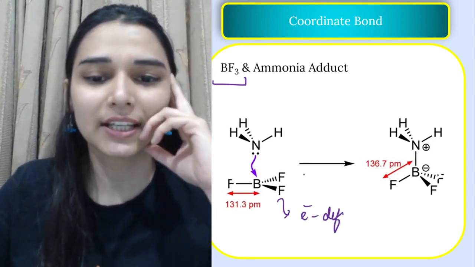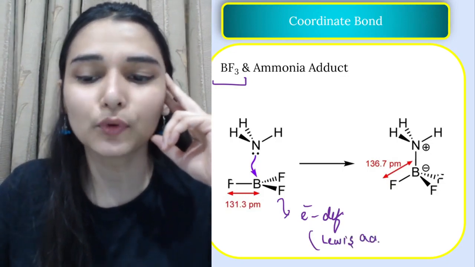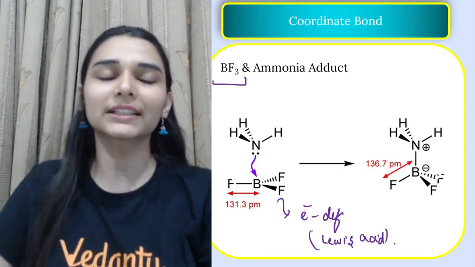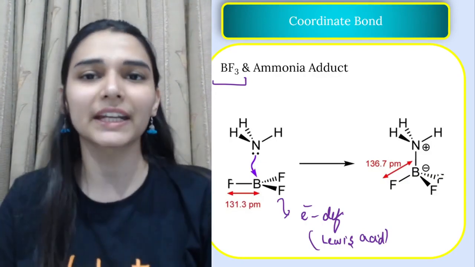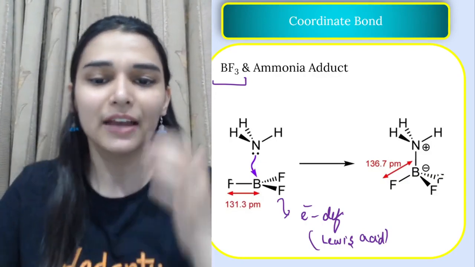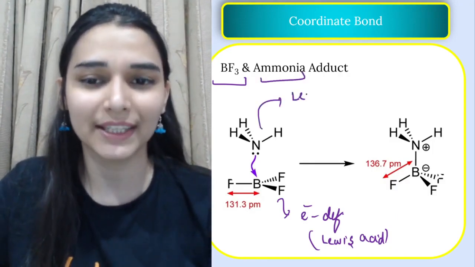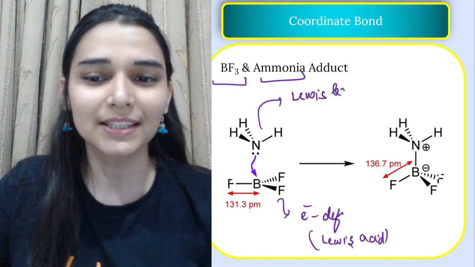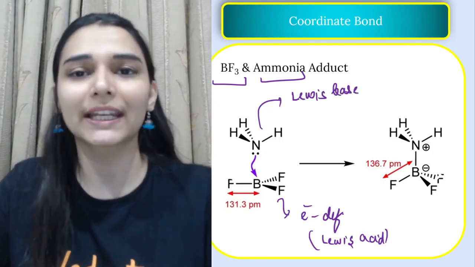Electron deficient, ठीक है, and ऐसी species को हम Lewis acids बोलते हैं. When you go to class 11th, you will study the definition of Lewis acids. So the species which have a tendency to accept the electrons, right? And ammonia is gonna act as a Lewis base. ठीक है, base Lewis के according वो है which has a capacity to donate the electron.